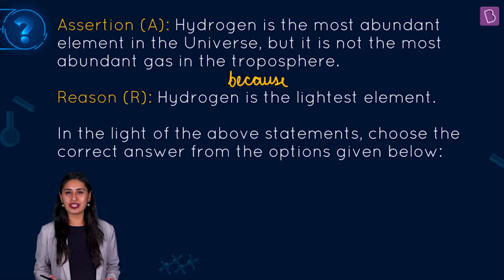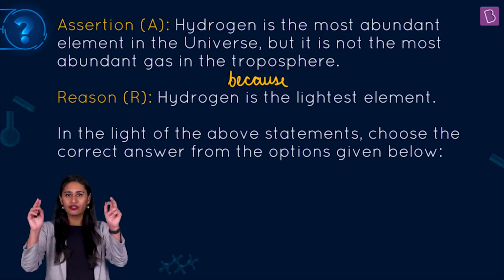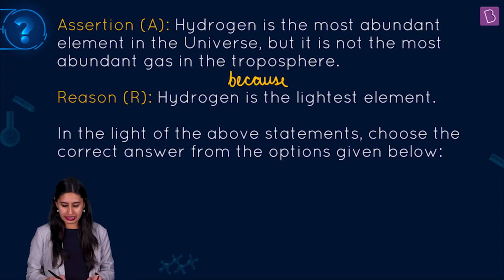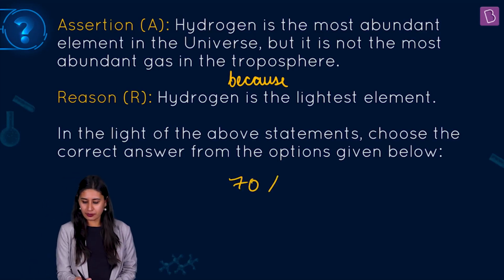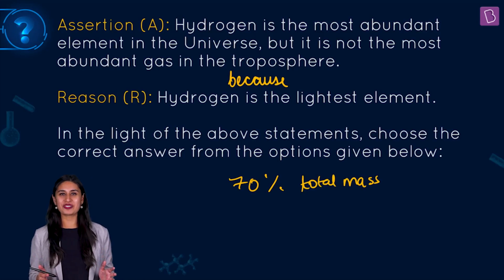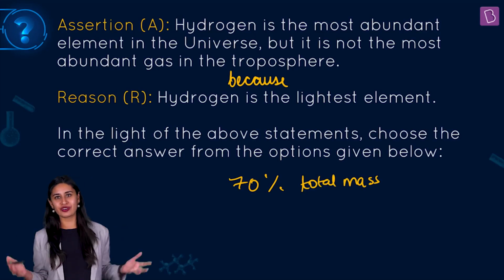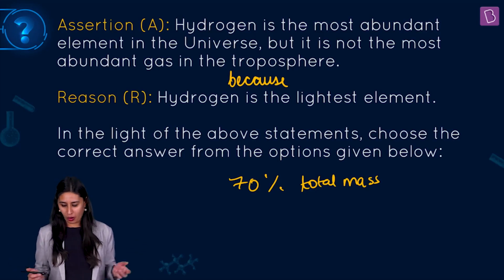It sounds perfectly alright. In fact, if you have gone through the very initial quote of the NCERT, it says that 70% of the total mass of the universe is nothing but hydrogen, which makes hydrogen the major energy source also, isn't it?